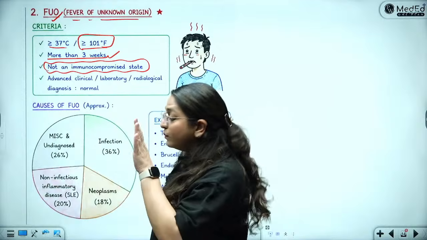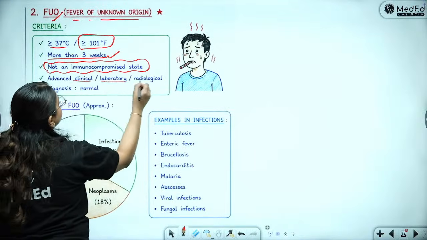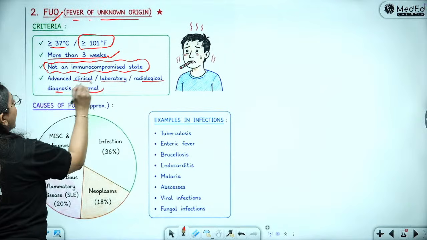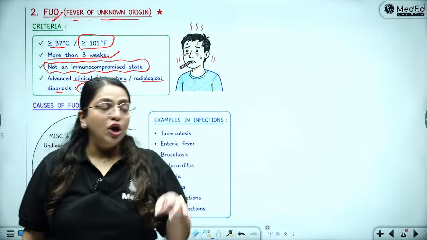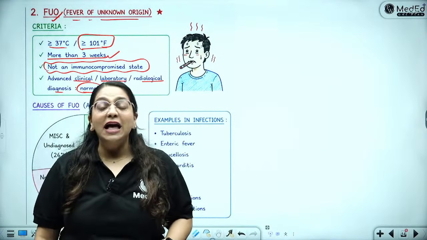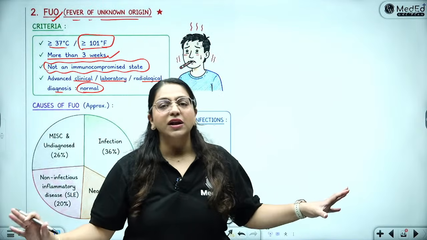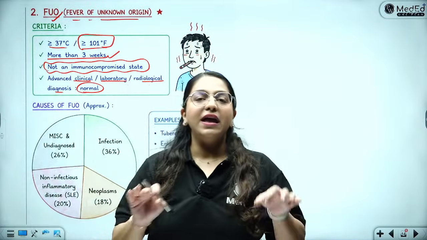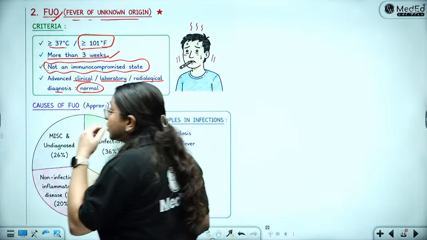Okay, so there is no immunocompromised state, and all advanced clinical, laboratory and radiological investigations have come out to be normal. This is the exact definition of FUO. So patient walks into your clinic, says, I have been having high grade fever for the past 3 weeks. I've gotten all the investigations done. Everything comes out to be negative. That becomes FUO. What are the causes of FUO?